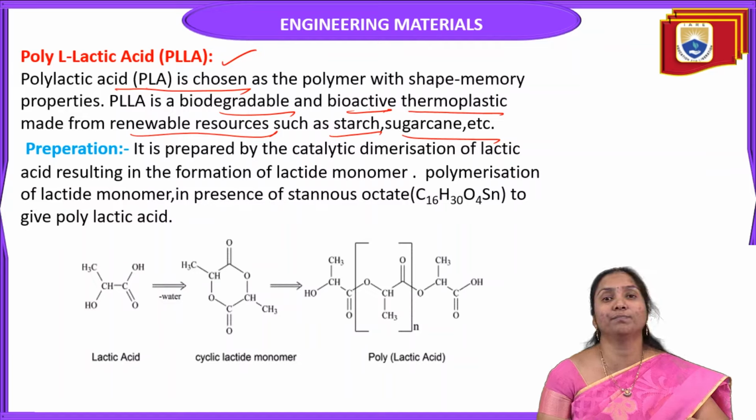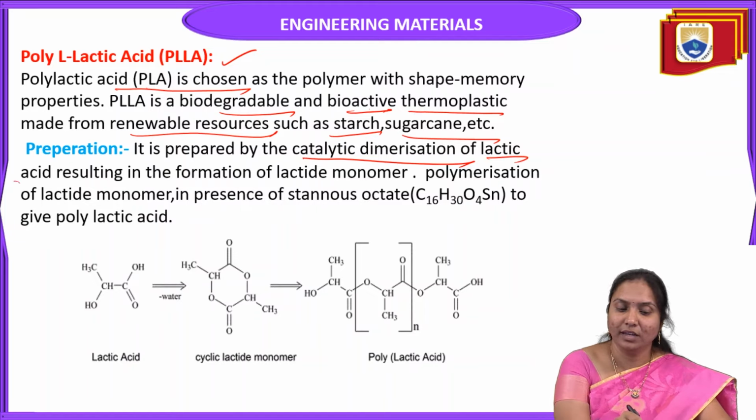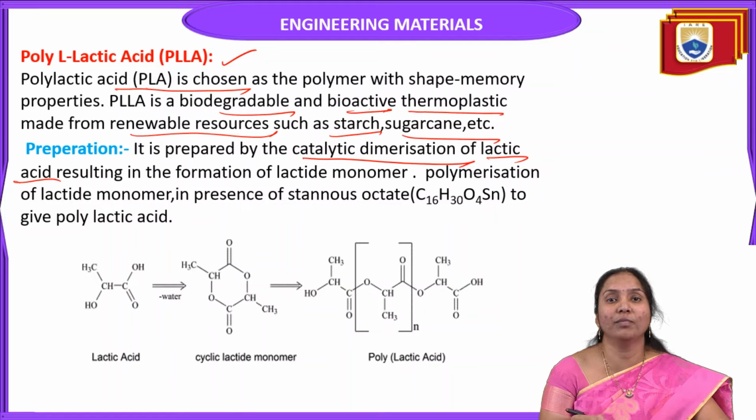How can you prepare polylactic acid? It is prepared by the catalytic dimerization of lactic acid, resulting in the formation of lactide monomer.